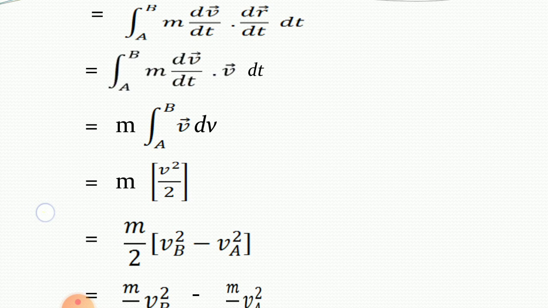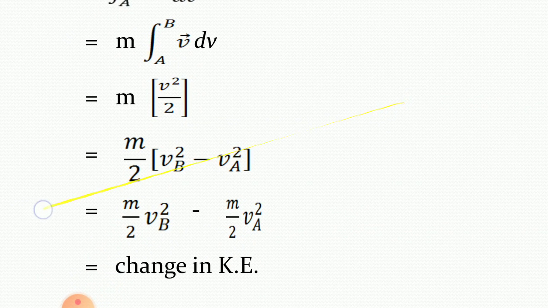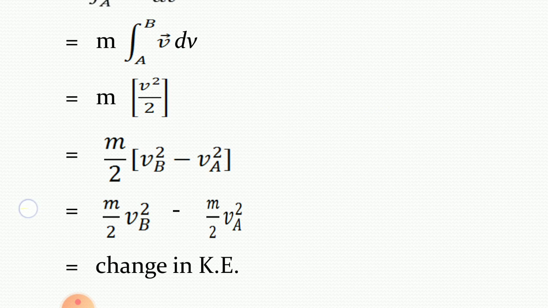The upper limit is B and the lower limit is A, therefore m by 2 times (vb square minus va square), which can be written as m by 2 vb square minus m by 2 va square.